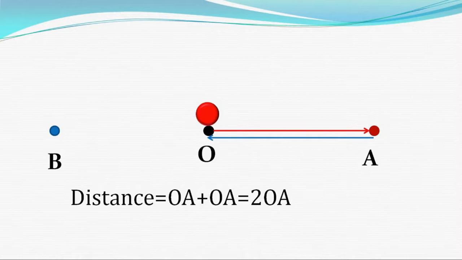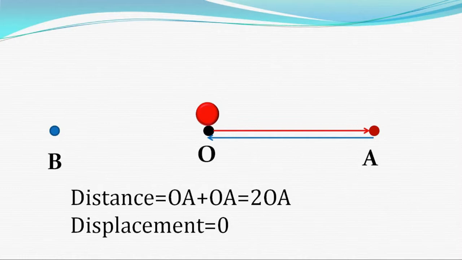Here the body is at O. We know that the body starts motion from O, meaning the initial and the final position of the body are the same. So the shortest distance between O and O is 0. So its displacement is 0. We can say that the displacement of a body may be 0 if its initial and final positions are the same.